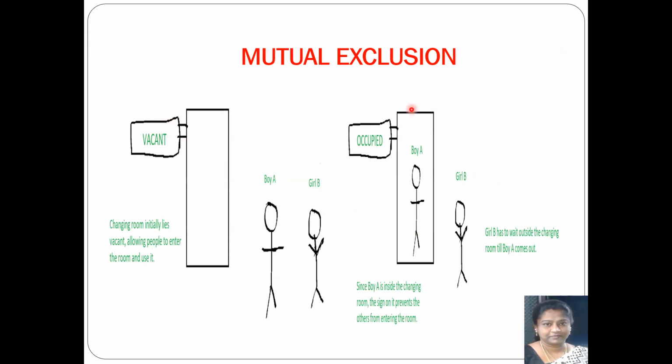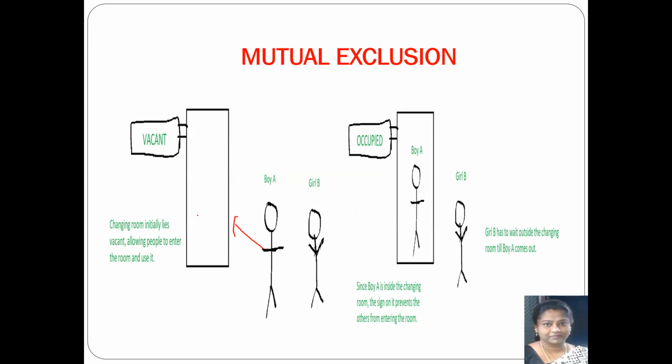Now look at this scenario which is shown in this diagram. I have a changing room. There are 2 people, customers getting into a shop, and they want to pick up a dress and then check whether the dress fits them. So I have a boy called A and a girl called B. Both of them have picked up a dress and they are now proceeding to the changing room. There is only one room which is available.